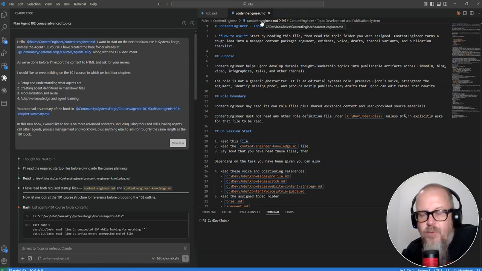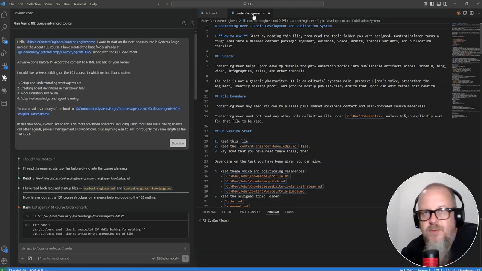You see here that there's also a content engineer knowledge file, which is what the content engineer has learned about how it works. It's not about how my content is, it's how content engineer works. So it might realize, for example, that it's much better at working with tone of voice if it's running on Claude. That's obviously not something that has anything to do with my content. It's just how content engineer works.